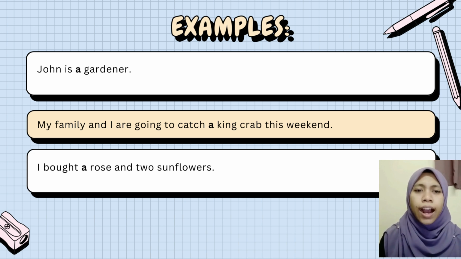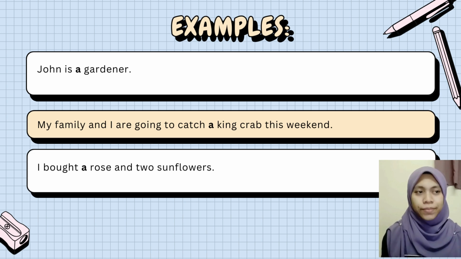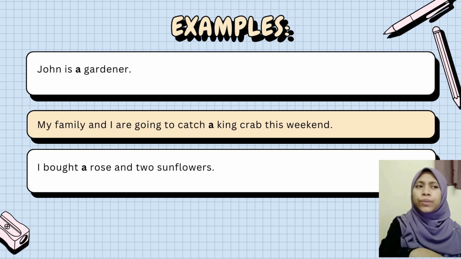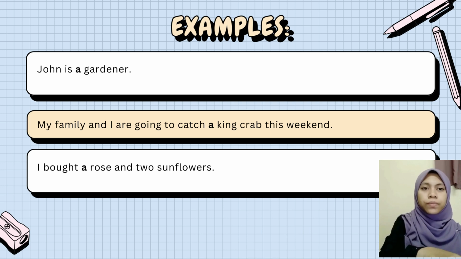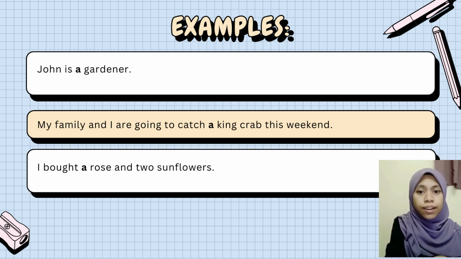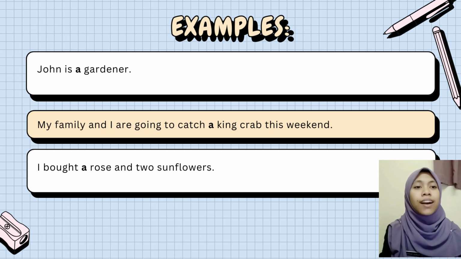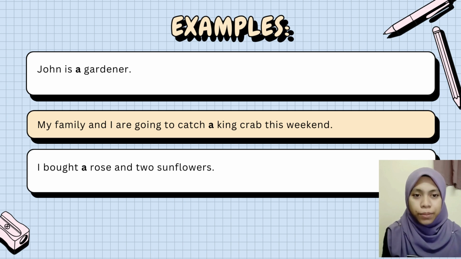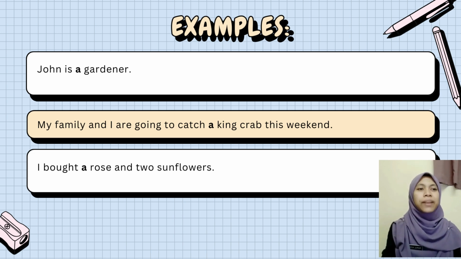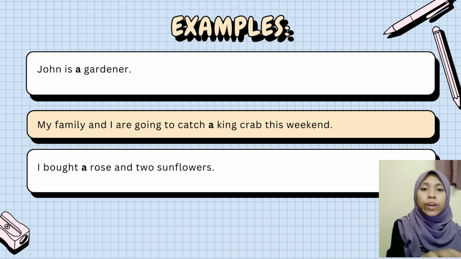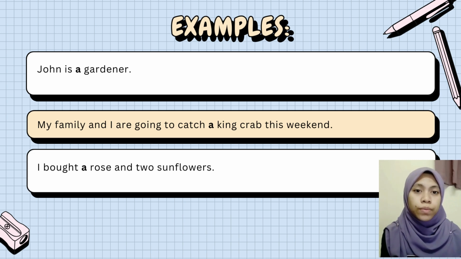So can you see the highlighted word there? So why do we use a in the sentence? We use a because gardener is a singular and countable noun. Correct. And also it refers to John.